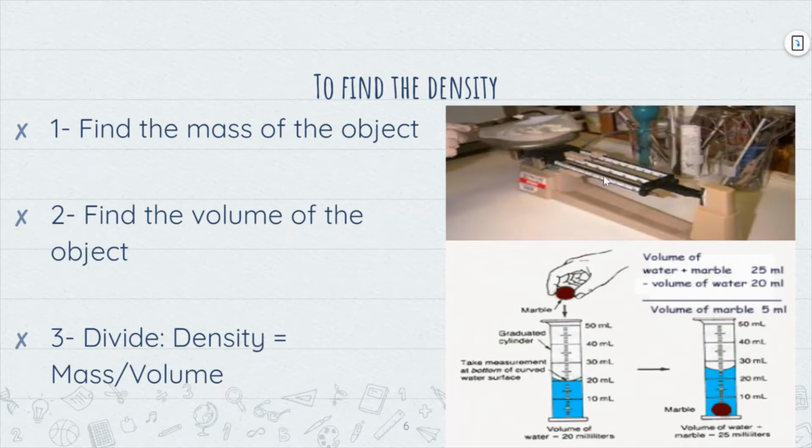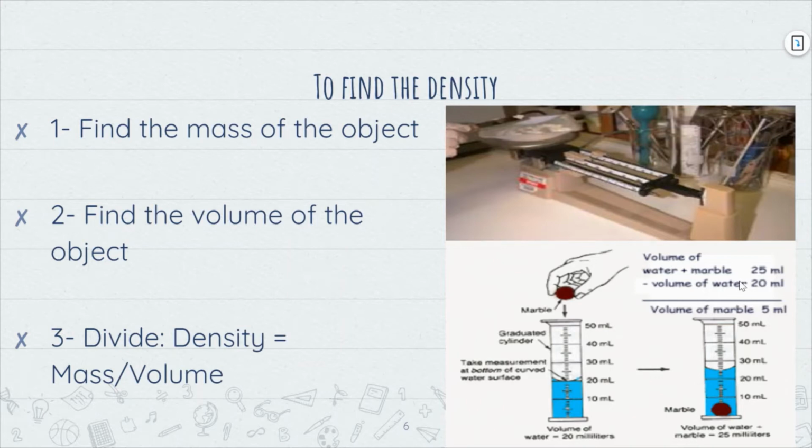Then when you find the mass of an object, you also have to find the volume of that object. You can see right here, the way they found the volume of this marble is they started off with a certain amount of liquid in there, and that's 20 milliliters. You drop the marble in the water, and the water level goes up. So basically, you take whatever you ended up with and subtract what you started off with, and that's how you find the volume of something.